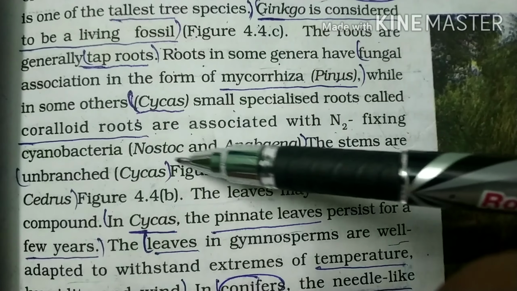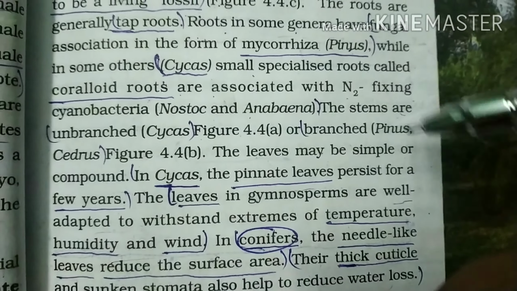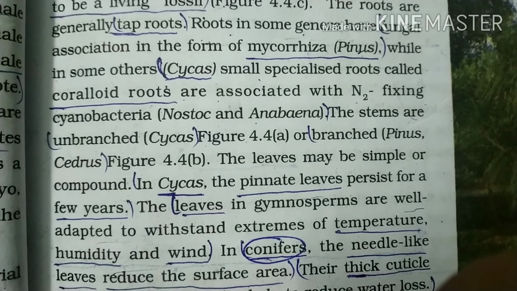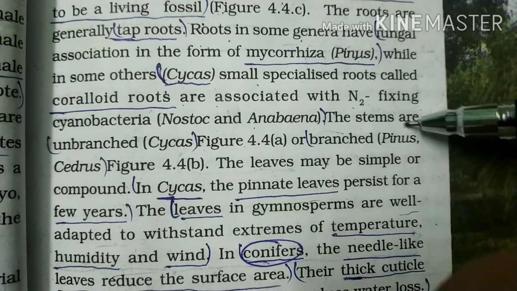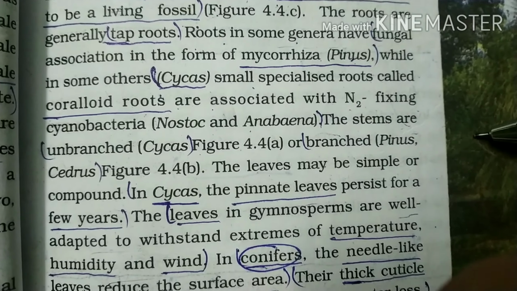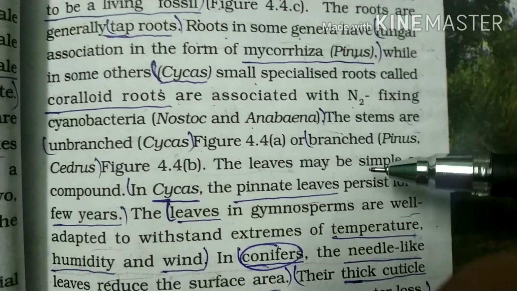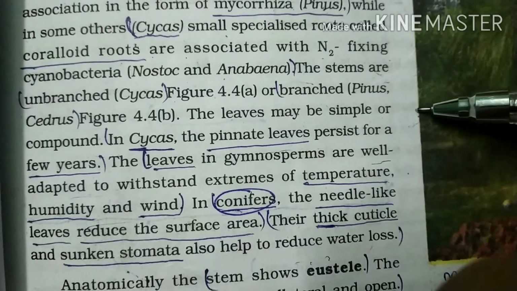The stems are unbranched in cycas, and branched in pinus and cedrus. Leaves may be simple or compound.